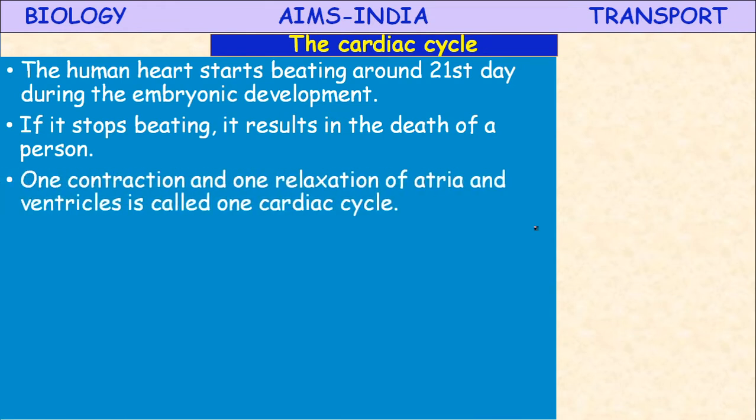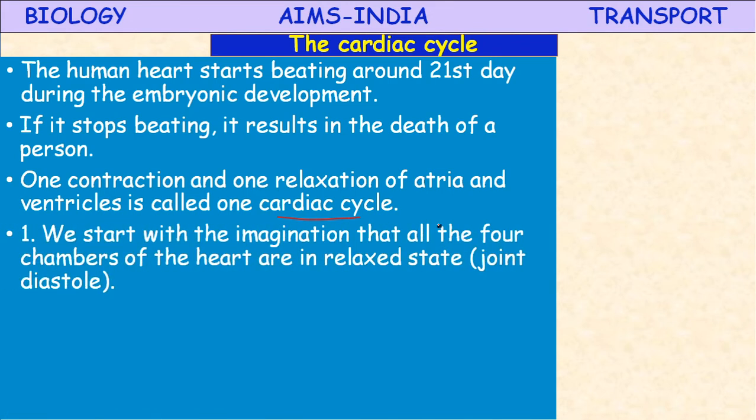One contraction and one relaxation of atria and ventricles is called cardiac cycle. One cardiac cycle is equal to one contraction and one relaxation of auricles and ventricles. Okay, the first one, we start with the imagination that all the four chambers of the heart are in relaxed state. It is called diastole.